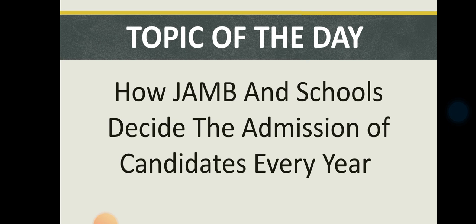Even if you want to change your course, confirm that the course you want to change to is in line with your JAMB subject combination, because even if it doesn't tally, even if you score 2 million, nobody will give you admission. I'm telling you the gospel truth. Nobody is going to consider you for any admission. You do not meet the admission criteria, that's why they didn't give you the admission.